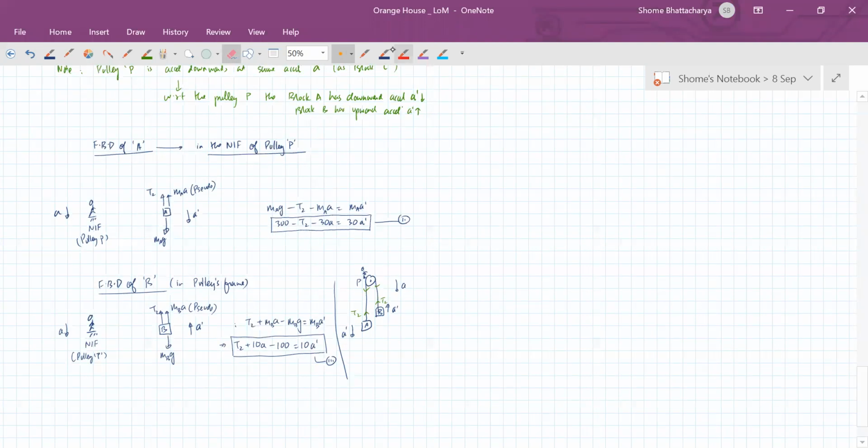Okay. So as I was saying just now, our unknowns are T1, T2, A and A prime. We have 4 unknowns. So we need 4 equations to solve. So where is the fourth equation going to come from?